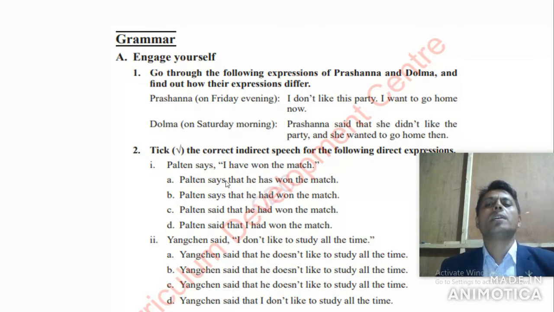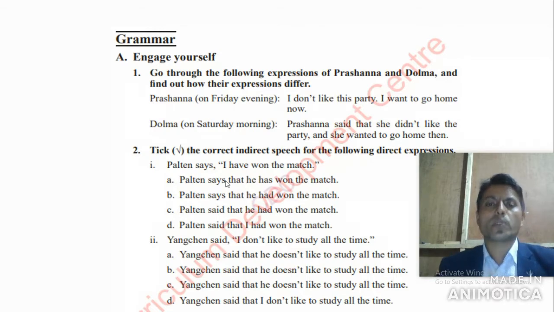So Prasanna very first spoke in the direct way. Now Dolma is just converting this expression into indirect speech. The meaning is the same, but while reporting it to the next person, Dolma has to say it in indirect form. Got it? So that is the difference that we find.